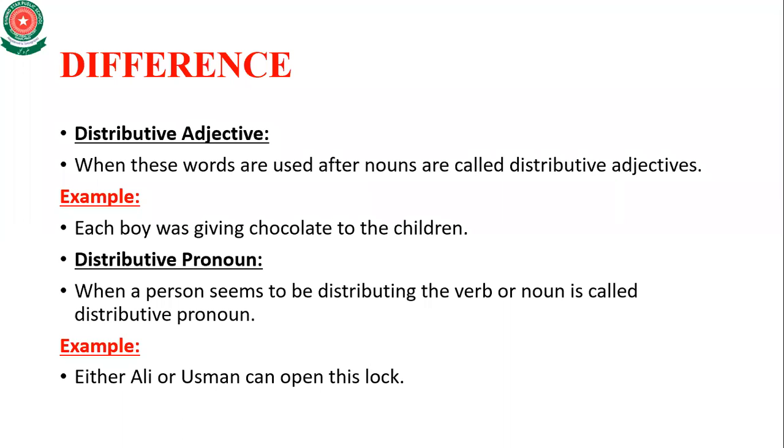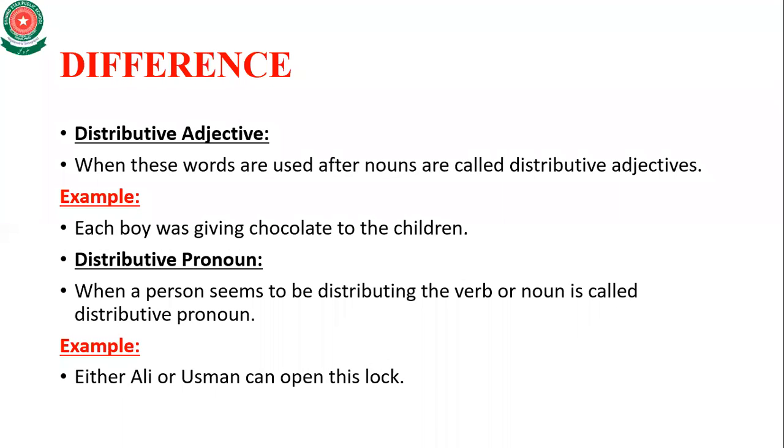For example, each boy was giving chocolate to the children. Whereas a distributive pronoun is when a person seems to be distributing the verb or a noun.